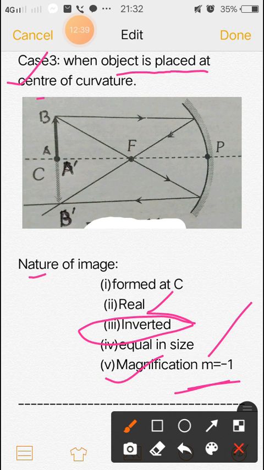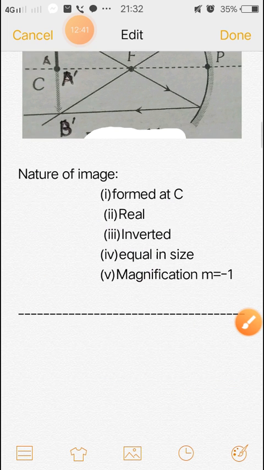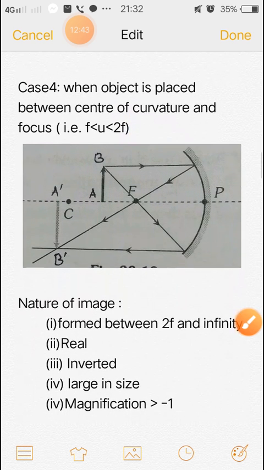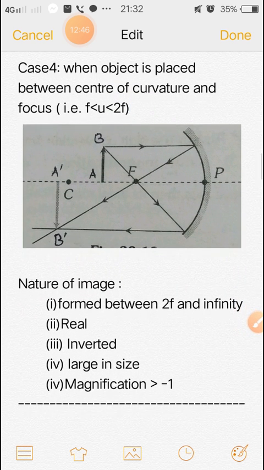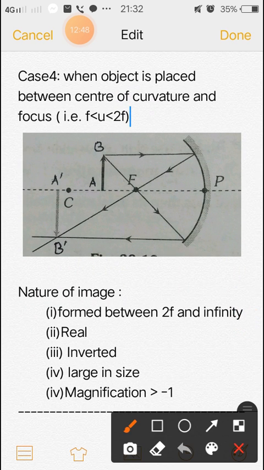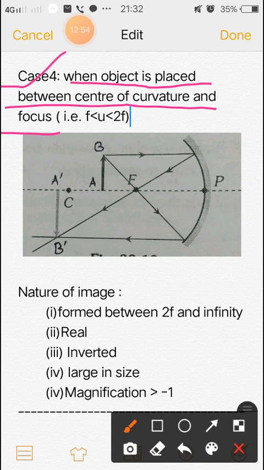The next condition is when the object is placed between the center of curvature and the focus. Look, this is the focus and this is the center of curvature.